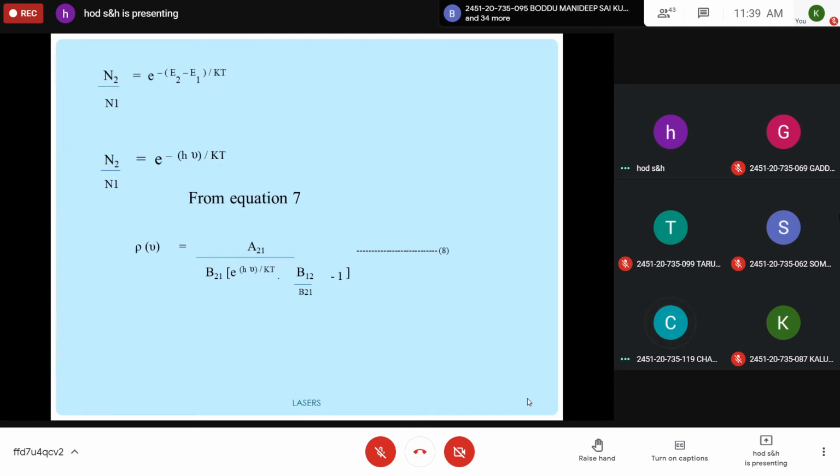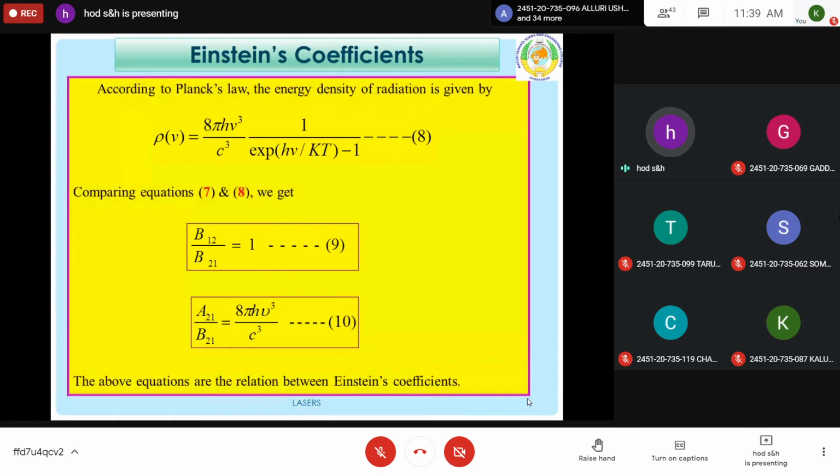So from Planck's radiation law, we have the expression for energy density rho nu equal to 8 pi h nu cube by c cube into 1 by e to the power of h nu by kT minus 1. Comparing these two equations, the previous one and this equation, you can write that B12 by B21 is equal to 1 and A21 by B21 is equal to 8 pi h nu cube by c cube.